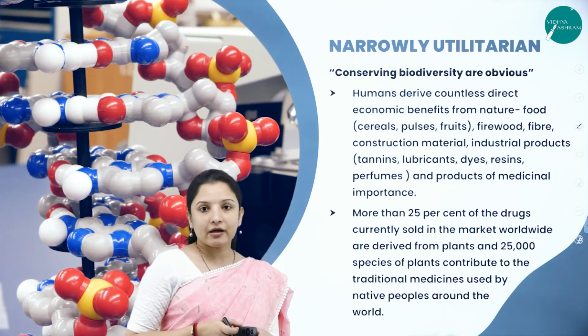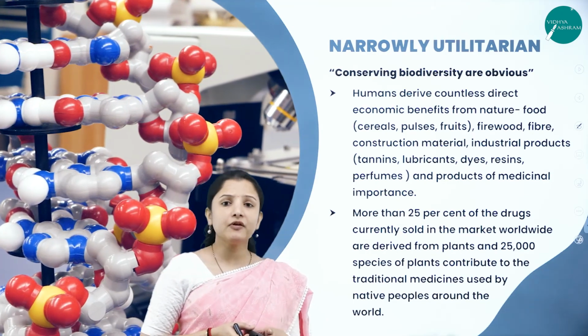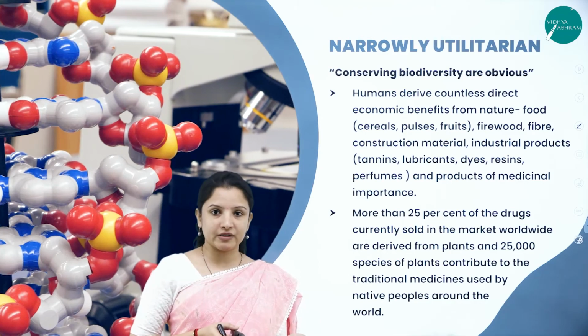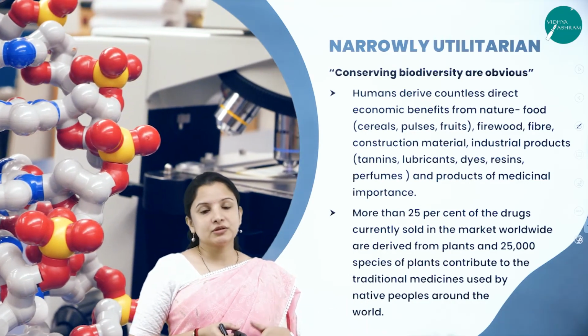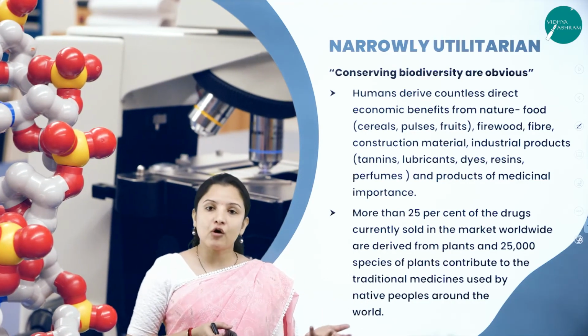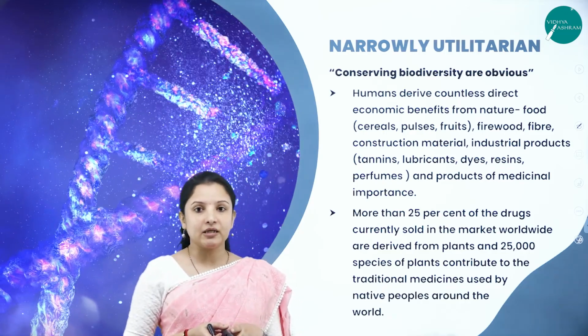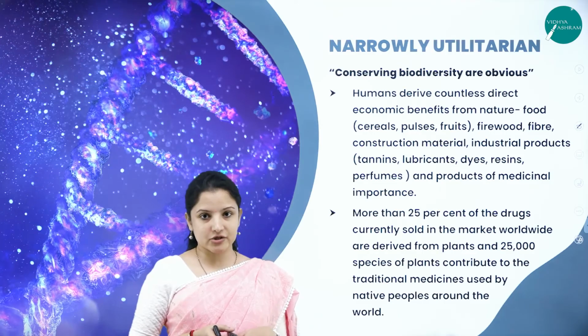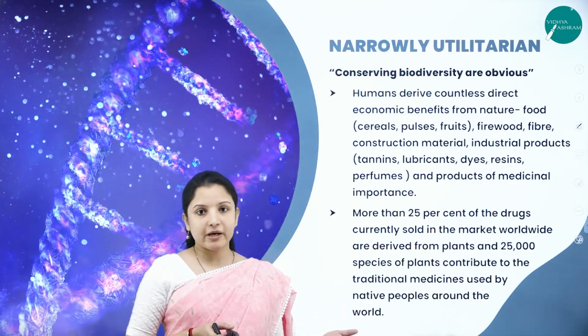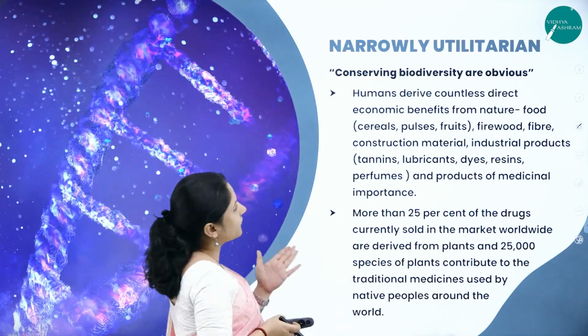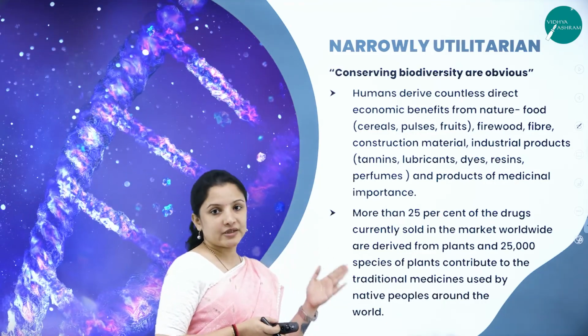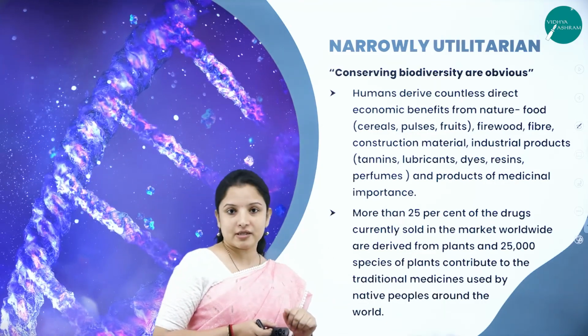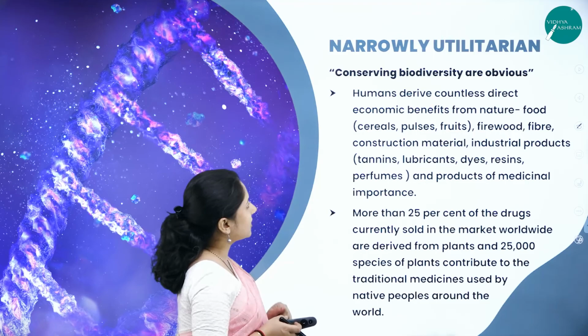According to narrowly utilitarian, conserving biodiversity is obvious because we use fuel, forest wood and paper daily. If we need to continue with all those pleasures, we need to conserve biodiversity. Therefore, conserving biodiversity is obvious according to the narrowly utilitarian category.